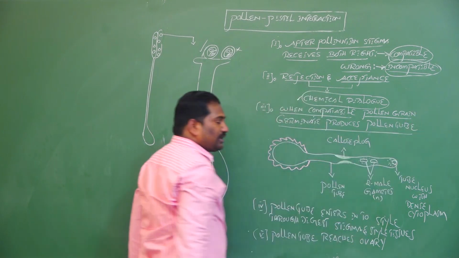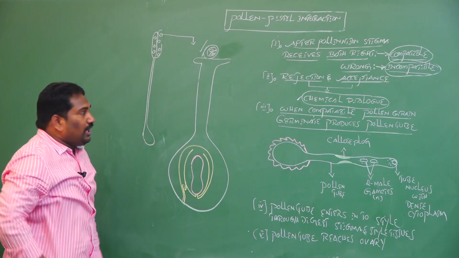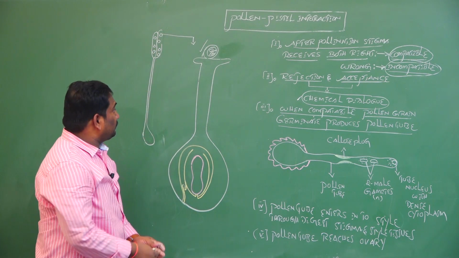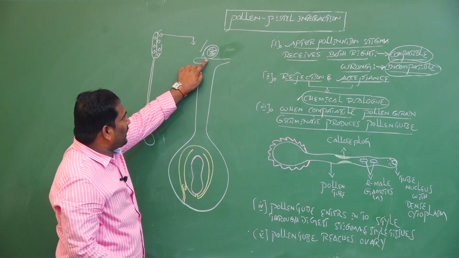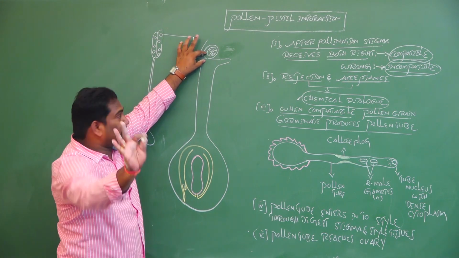Wrong pollen grains are rejected and right pollen grains are accepted. When the compatible pollen grain is accepted, the pollen-pistil interaction starts.